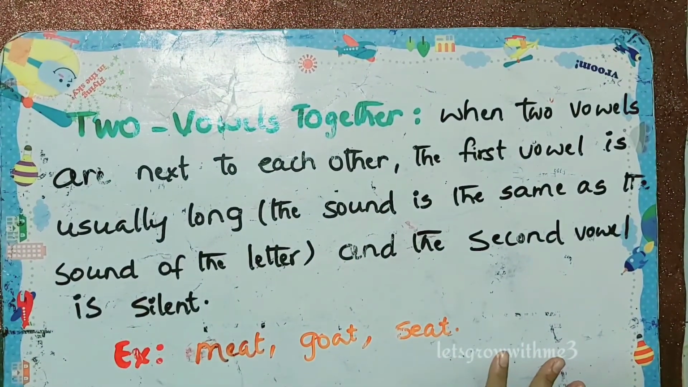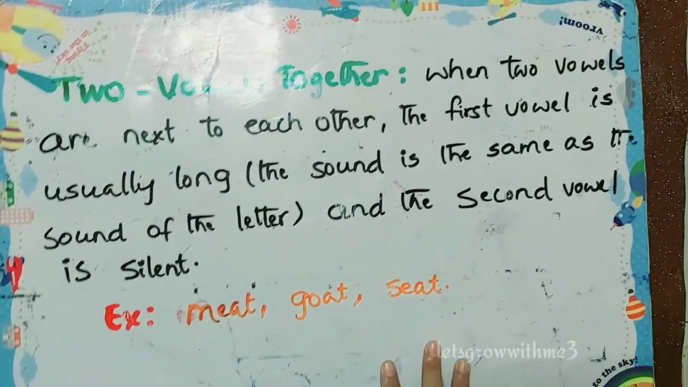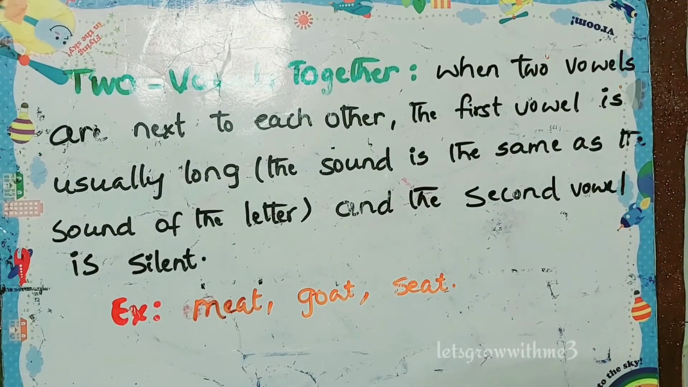Now let's see the second rule, two vowels together. When two vowels are next to each other, the first vowel is usually long, the sound is the same as the name of the letter, and the second vowel is silent. We have already discussed this rule in our previous videos. When you have two vowels in the word, the first one we pronounce with the long sound, and the second one we make silent.